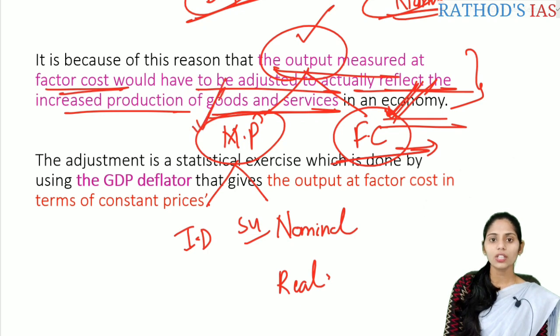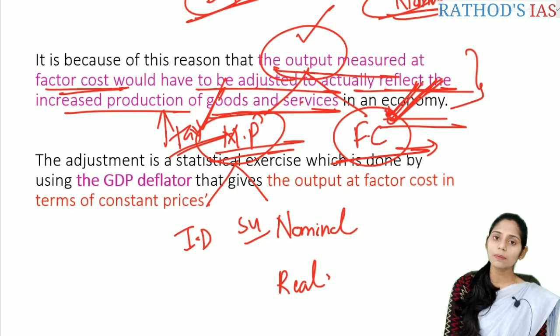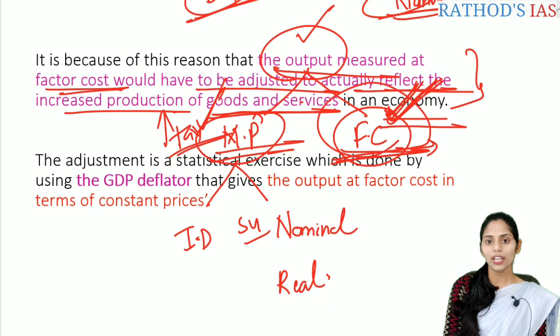But if you take the market price into account, we do not know the correct fact, whether there is an increase in goods or services, or an increase in the taxes levied by the government. So whenever we want to know whether there is an increase in production of goods and services, we take the factor cost into account.